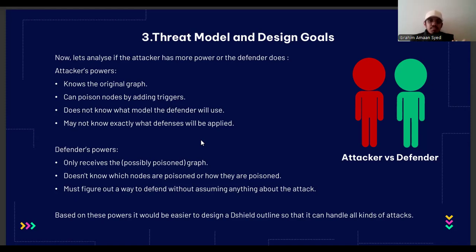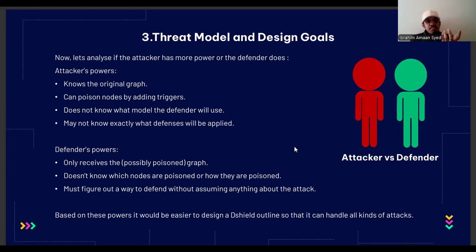On the defender's side, it's much more challenging. Defenders only receive the graph, which may already be poisoned. They don't have knowledge of the attack, and it is hard to find a way to defend against it without direct clues. Basically, the defender has much less power than the attacker. There's a very big asymmetry here, with the attacker knowing everything and the defenders in the dark. This defines a real world problem.